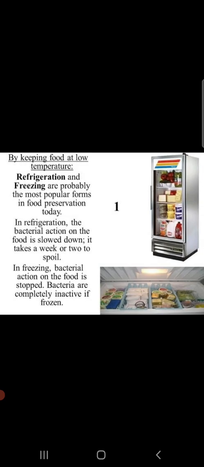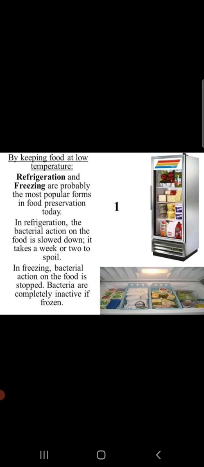The third method that we have for preservation of food items is refrigeration and freezing, जो हम अपने घर में day in and day out देखते हैं. As we discussed about boiling, cooling by refrigeration and freezing also helps to preserve the food items. Refrigeration and freezing does not kill the microorganisms, but it stops their growth.